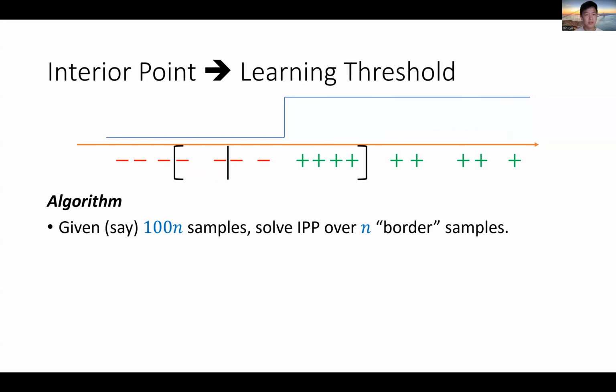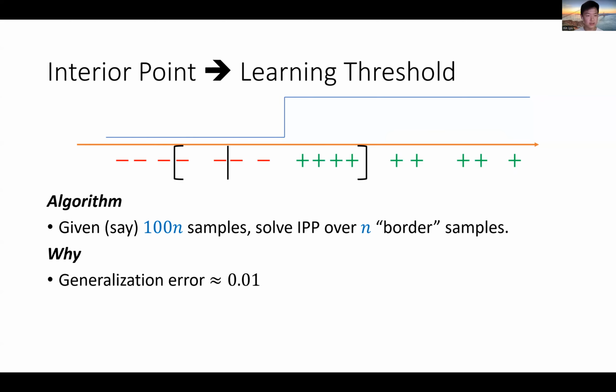Then you solve interior point on these border samples using the assumed IPP algorithm. It gives you an interior point X, and then you output the hypothesis defined by this interior point as your output hypothesis H hat.